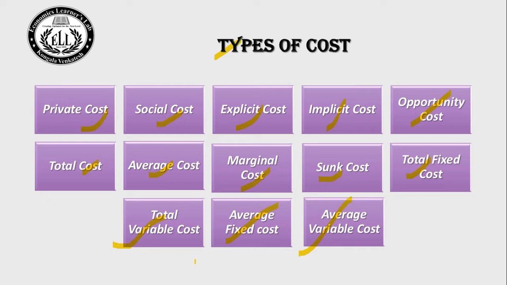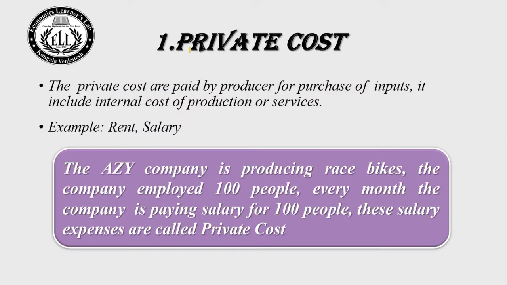Now let us see what a private cost is. Private costs are paid by producers for the purchase of inputs. It includes the internal cost of production or services. Example, rent or salary. It means the purchase of input cost is called a private cost. For example, the AZY company is producing race bikes. The company employed 100 people. Every month the company is paying salary for 100 people. These salary expenses are called private cost. Let us go to the next type of cost.